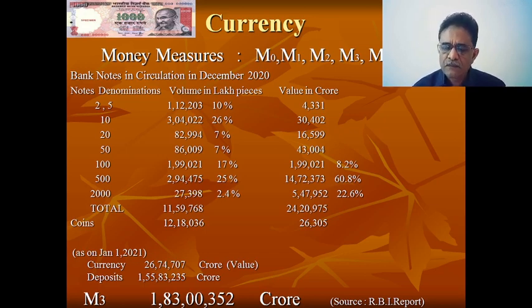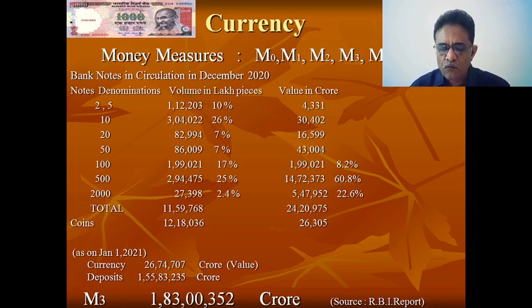In 2018, assume that the total volume of all denominations of notes was 100. Then rupees 100 notes were 21.7%, which has gone down to 17.2% in 2020.